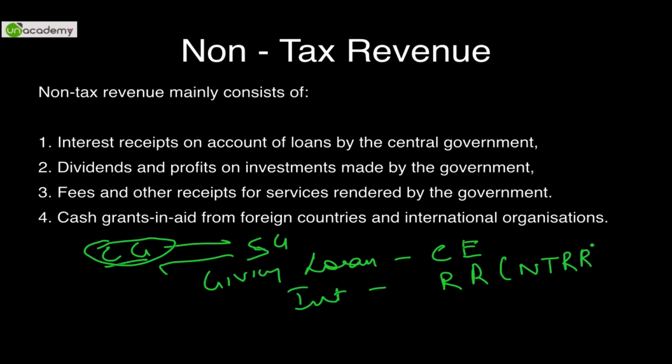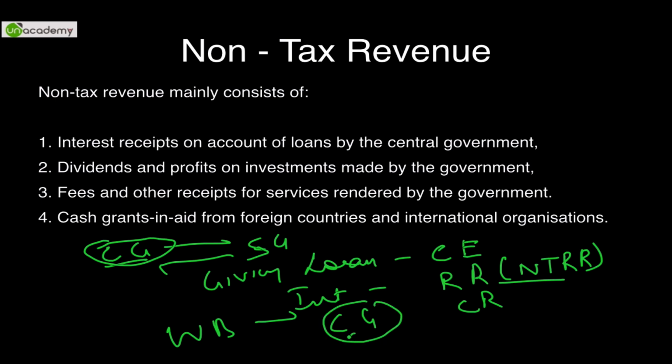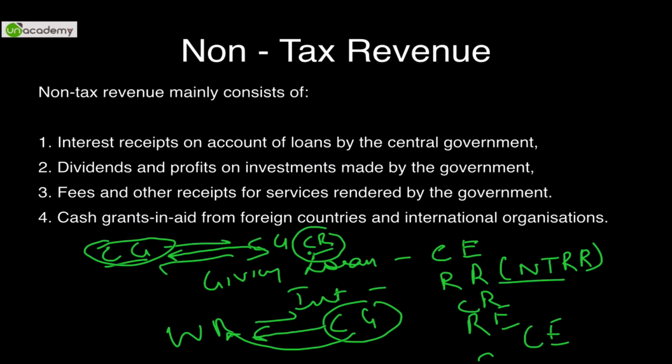particularly speaking, a non-tax revenue receipt. On the other hand, if the World Bank is giving a loan to the central government, it will be considered a capital receipt for the central government. When the central government pays interest to them, it will be considered a revenue expenditure. And when the central government repays the loan back, it will be considered a capital expenditure. Similarly, if the state government repays the loan to the central government, it will be considered a capital receipt for the central government. All these are very basic concepts.